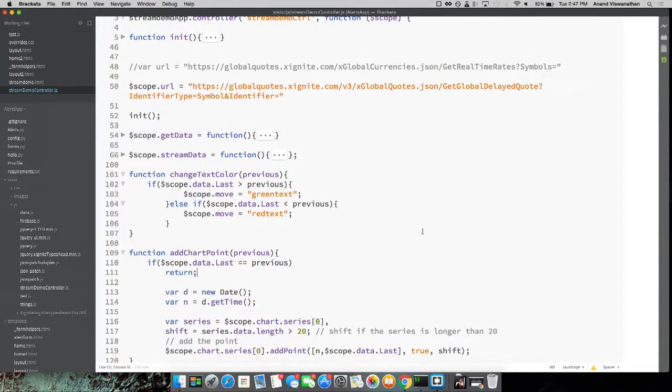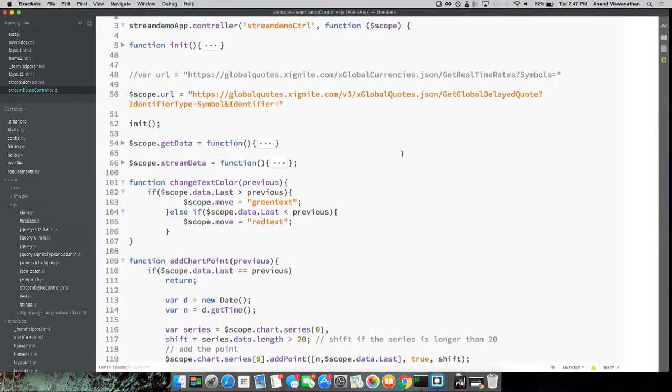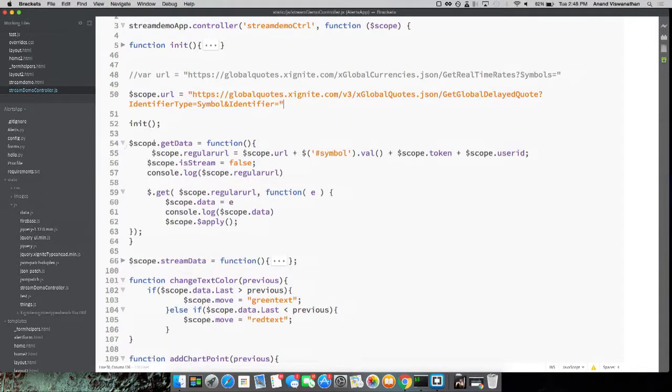So we're using AngularJS for this demo. And we're first going to get the data from Xignite's standard RESTful web APIs that a lot of you may be familiar with. So we're going to use the global quotes API, as you can see in this URL. And we're going to make a call to our get global delayed quotes service. And for doing this, we're going to use the get data function, which is really straightforward. All it's doing is making a simple HTTP GET request and updating the UI with it.